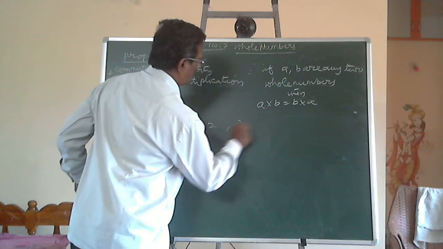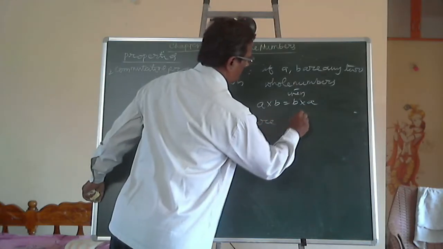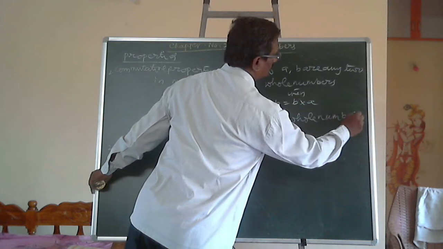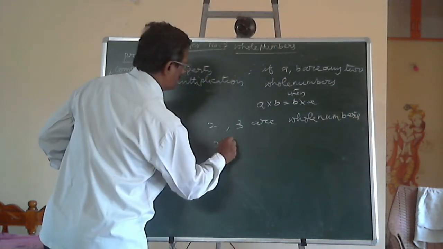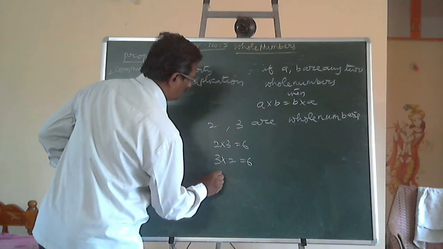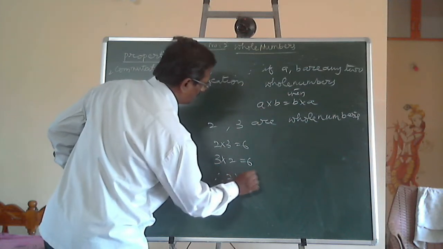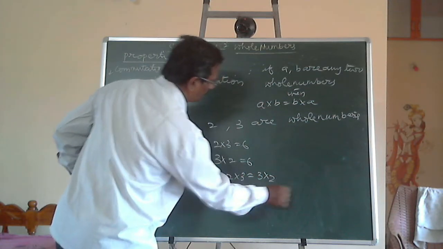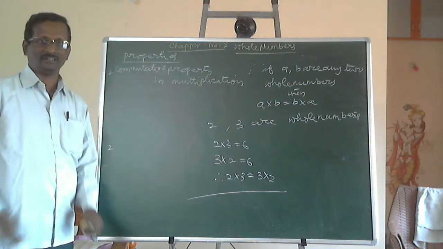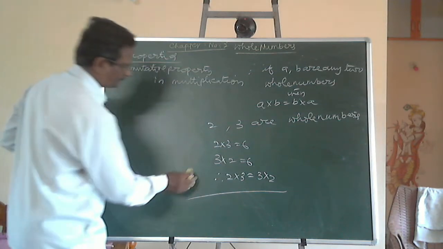2, 3 are whole numbers. 2 into 3 is equal to 6. 3 into 2 is also equal to 6. Therefore, 2 into 3 is equal to 3 into 2. This is the commutative property in multiplication of whole numbers.